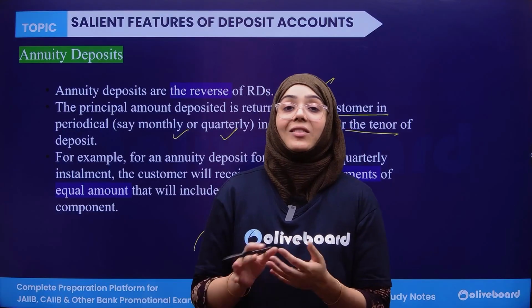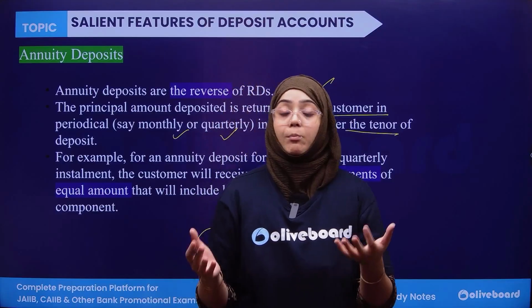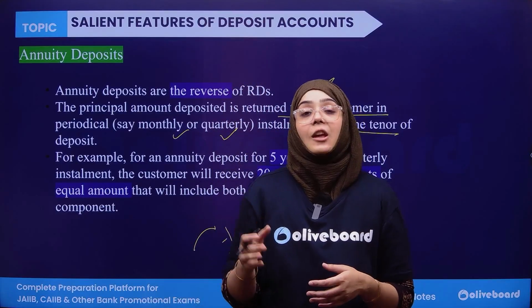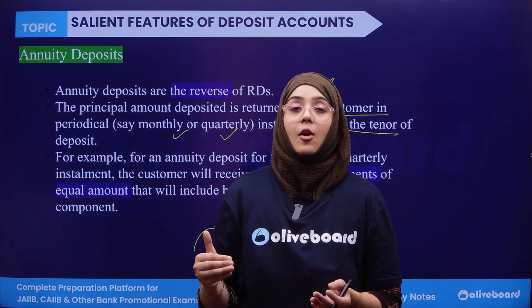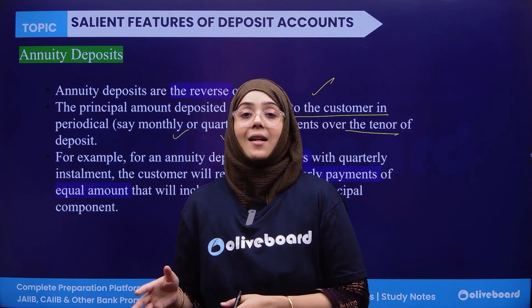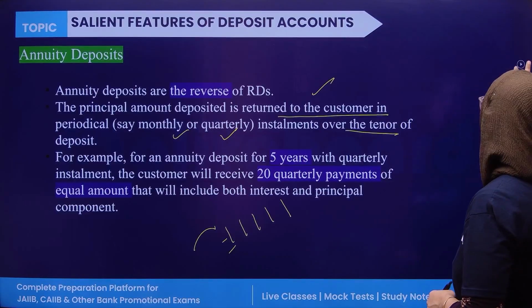And when there is a reverse of this recurring deposit, this is known as the annuity deposit. It means that the bank gives the customer back the principal amount which they have paid, in a periodic manner, say monthly, half yearly, quarterly or yearly. Okay, then this is known as the annuity deposit. I hope that you have all understood this.